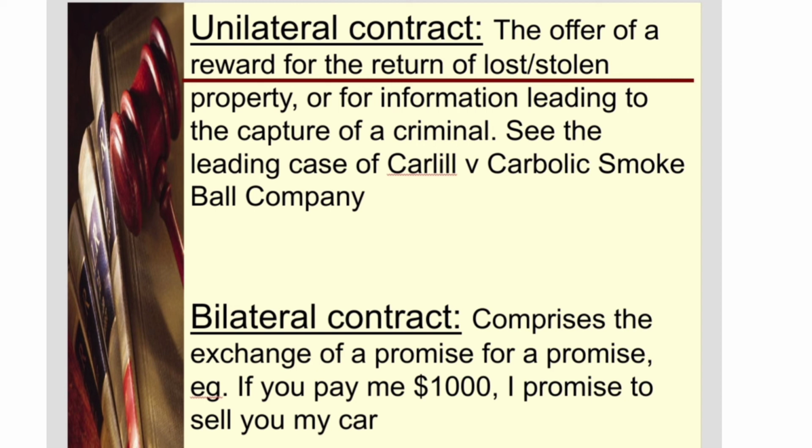So you see, in this particular situation, nobody in the world is bound to actually respond to an offer for a reward, but in case that somebody does respond and actually finds the stolen or lost property or actually provides the information which leads to the capture of a criminal, then in this case, in the unilateral contract, that is, the other party who had promised that this or that reward is going to be paid to the person who performs, then in this case that party is definitely bound.